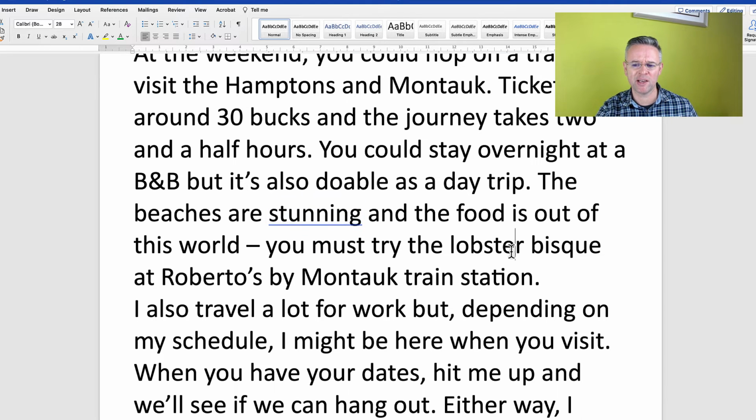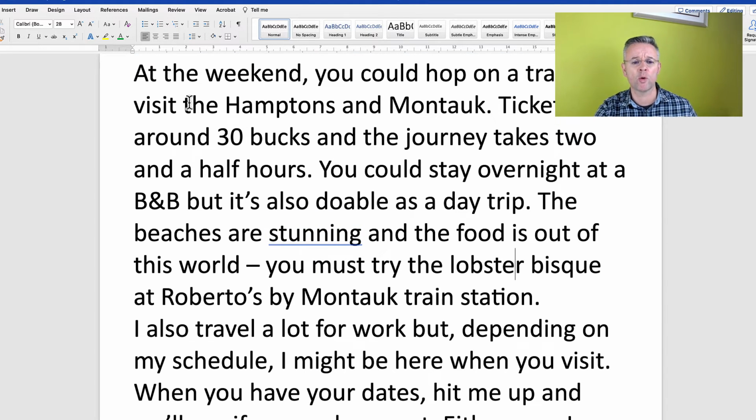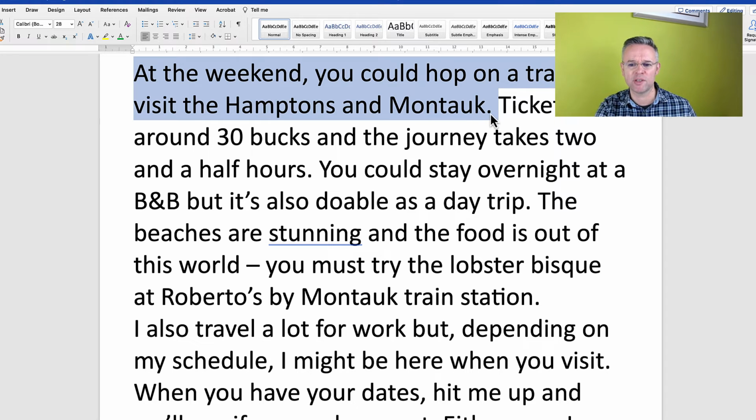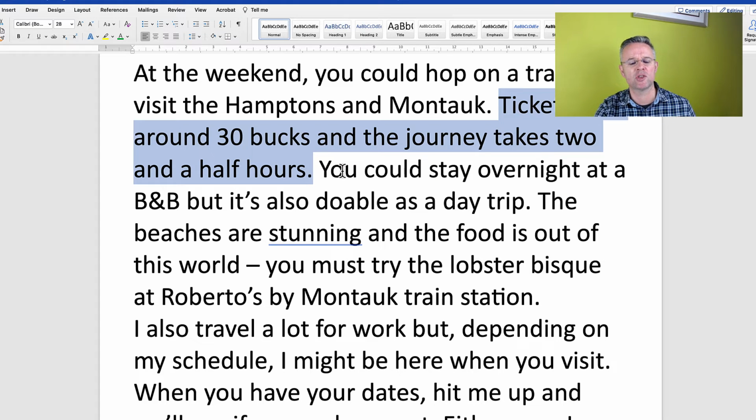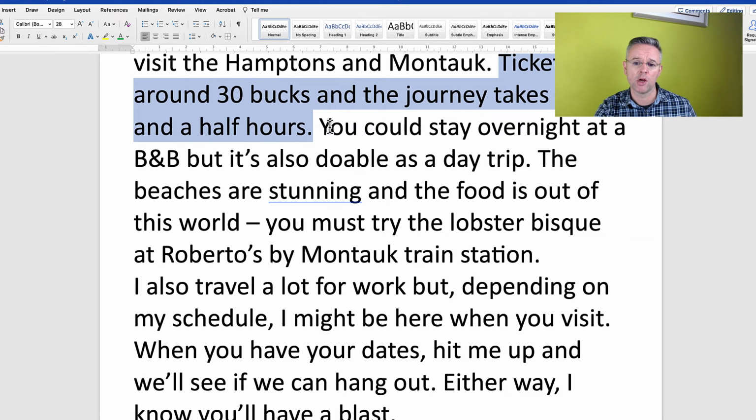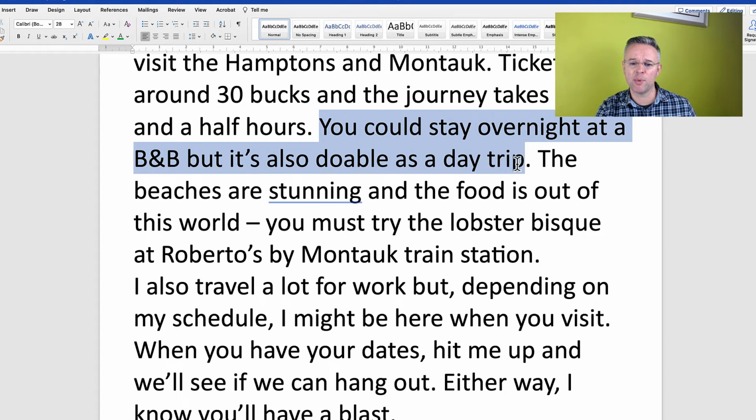So we've talked about the evenings, but John is going to be in New York for one whole weekend. At the weekend, a fronted adverb with the comma, you could hop on a train and visit the Hamptons and Montauk. So, very colloquial and informal to hop on a train. It just means to casually take a train ride. Tickets cost around 30 bucks and the journey takes 2.5 hours. Bucks is an informal word for dollars. You could stay overnight at a B&B, but it's also doable as a day trip.